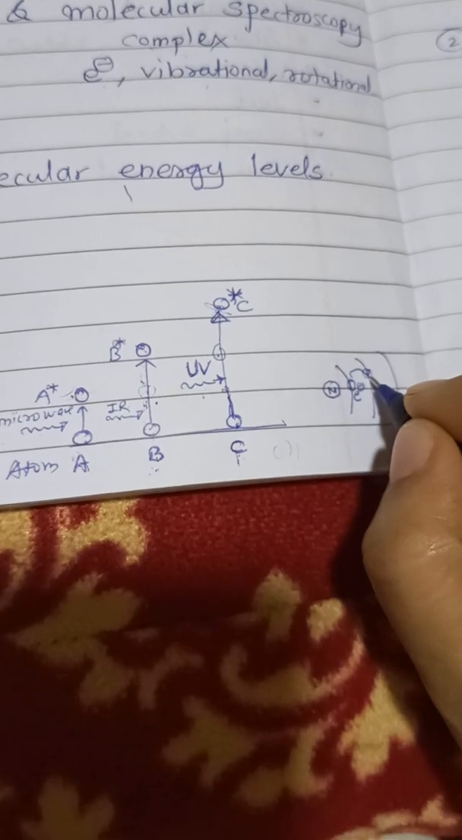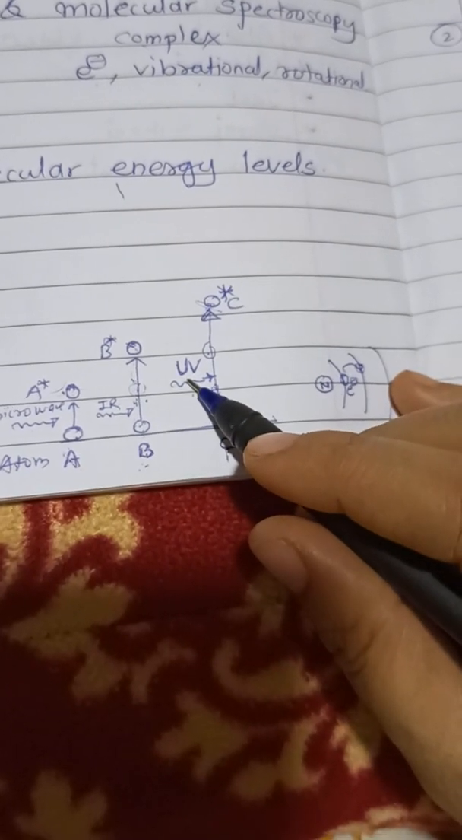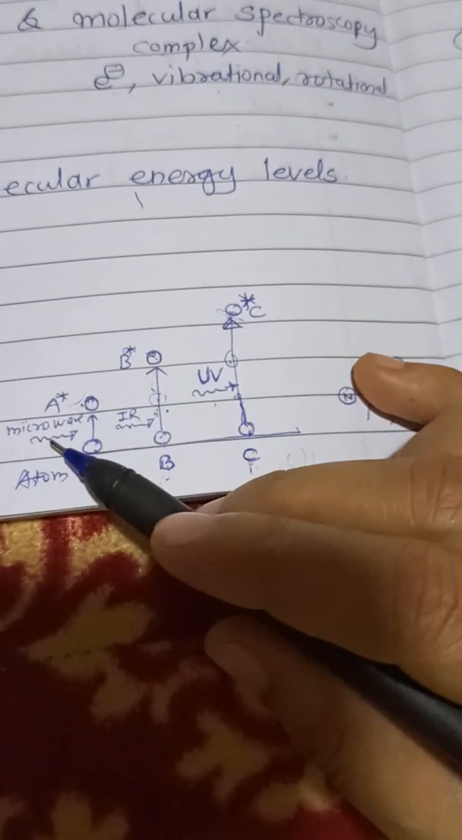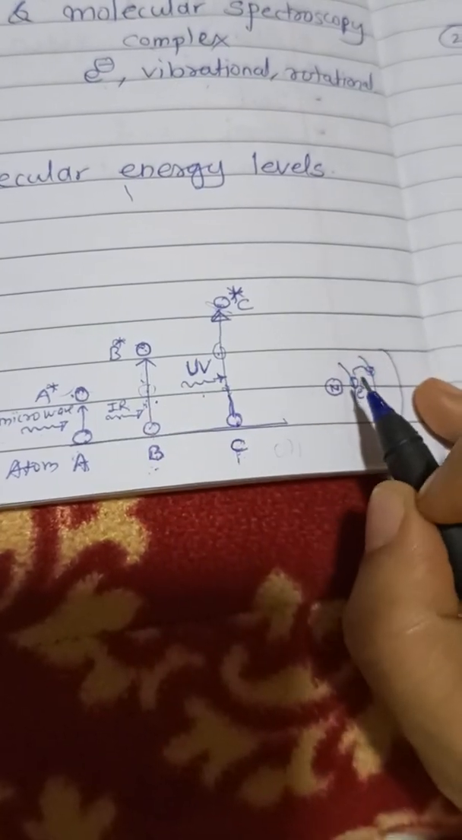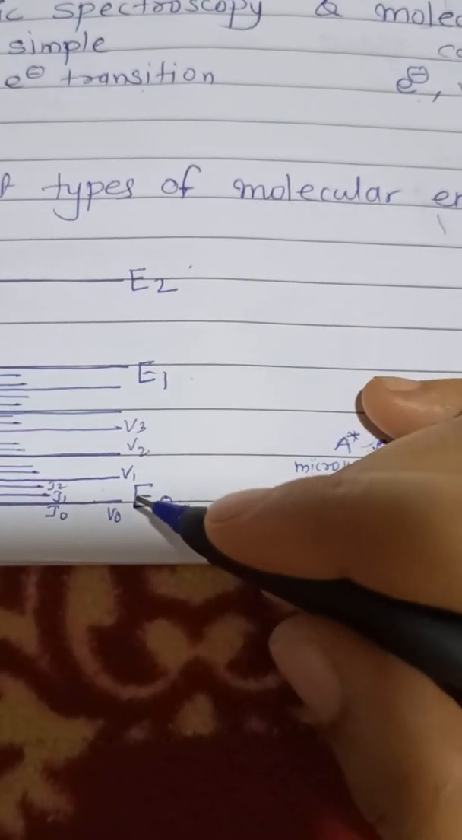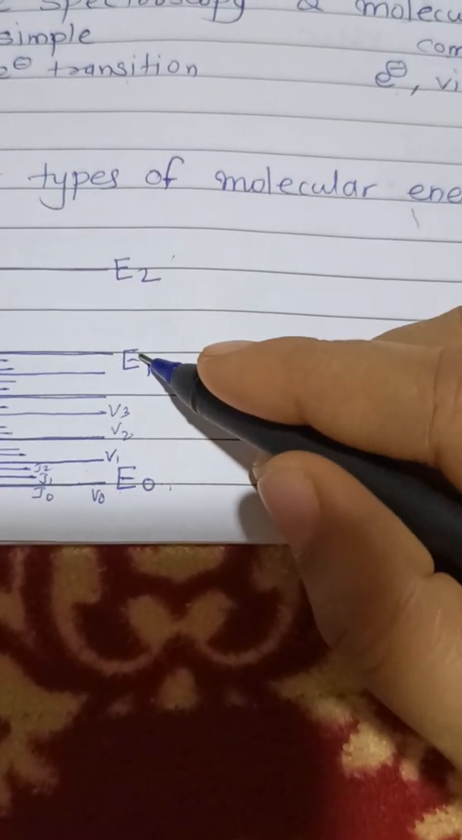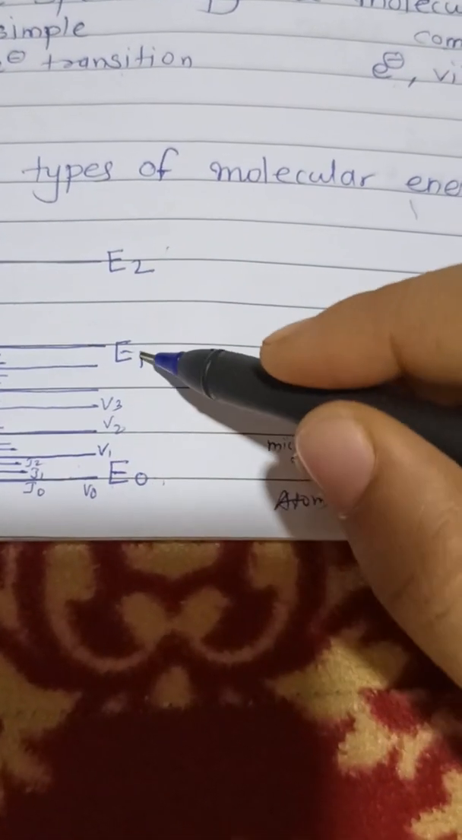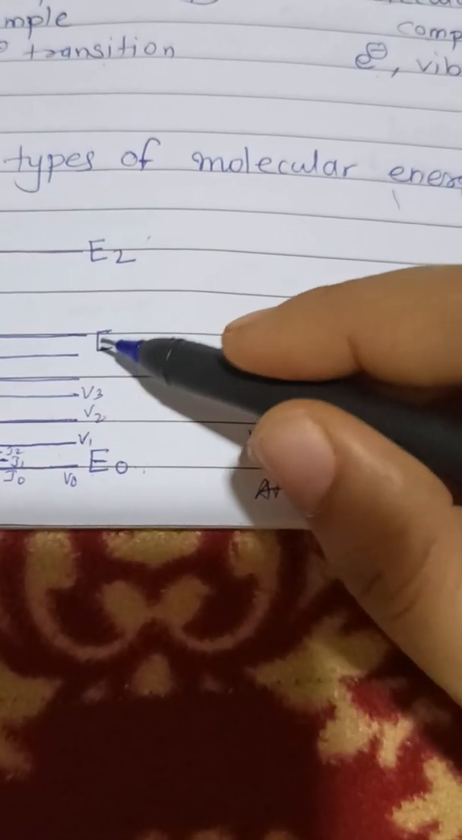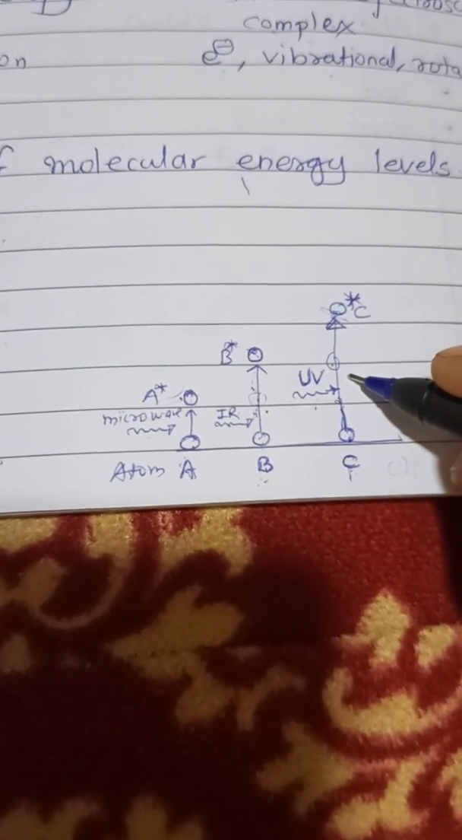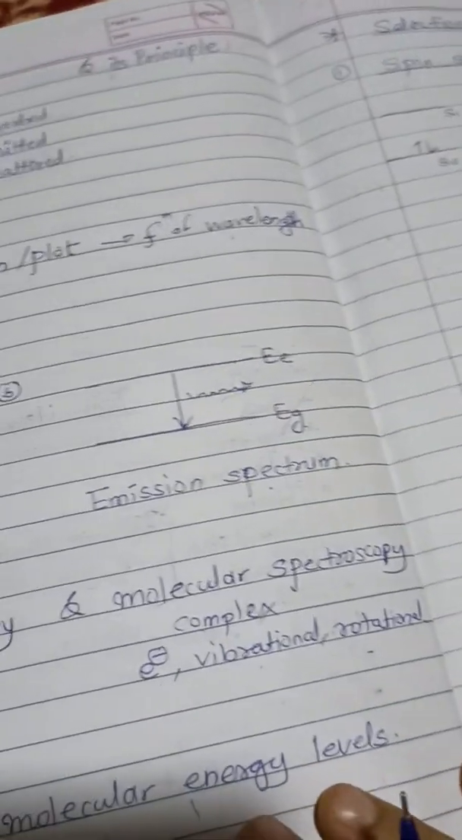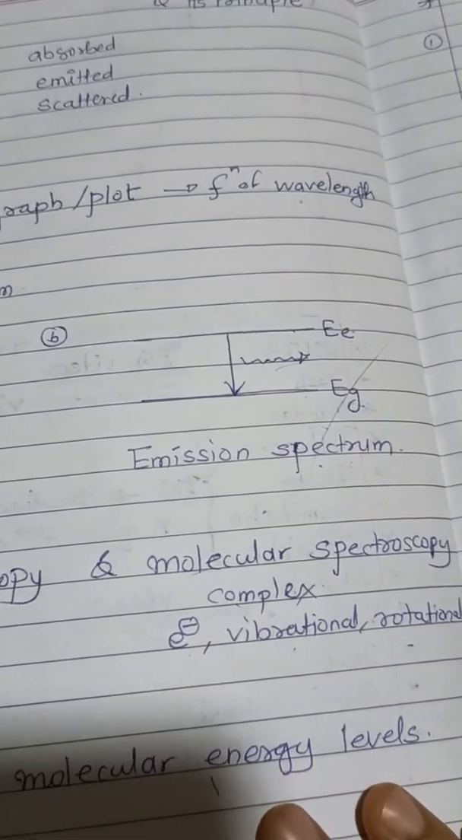So for that higher energy is needed which is provided by UV radiation. In this case the electronic transitions will be seen. So here in case of C it directly goes from E0 to E1. In between it passes all these rotational and vibrational levels. So I hope you have understood the explanation. Okay, thank you.